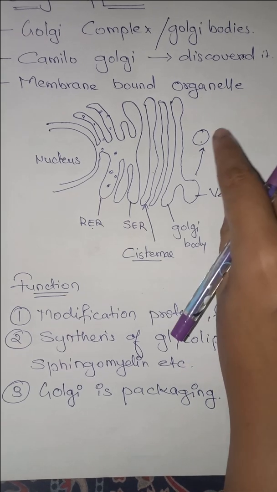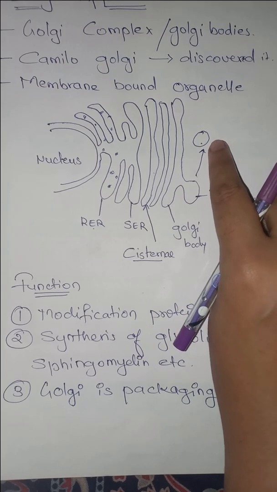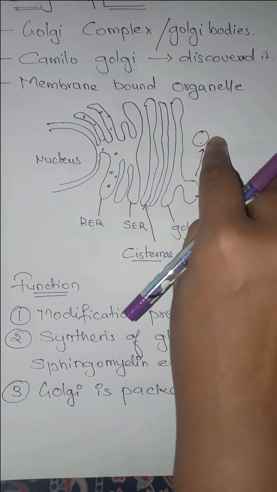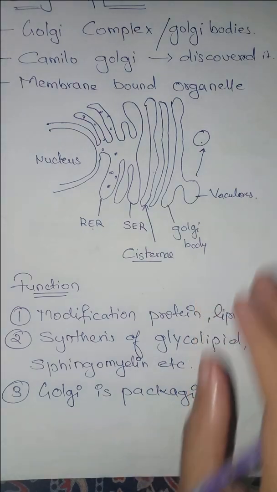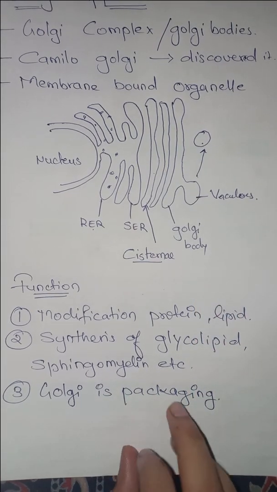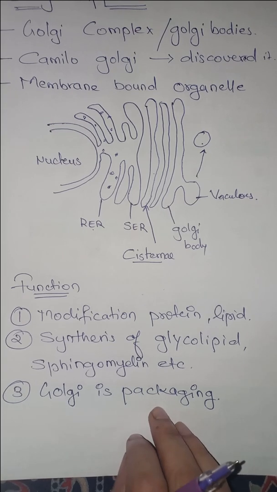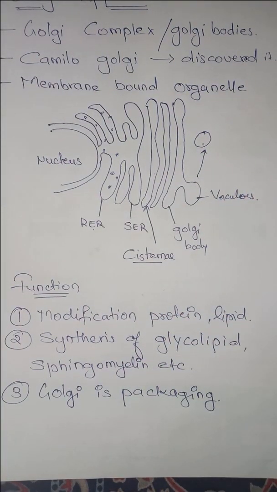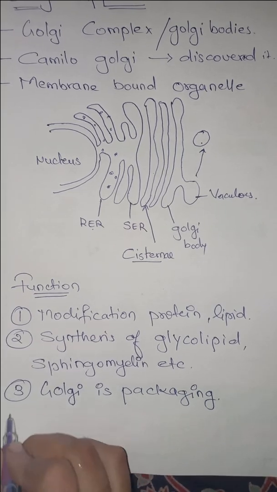For example, if it contains lipoproteins or phospholipids which are important for the plasma membrane, they will go to the plasma membrane. If something is to be sent to some other organelle, it is sent there. So wherever the thing is required, the Golgi apparatus acts as a courier guy, sending material across the cell, and that is why it works for packaging.